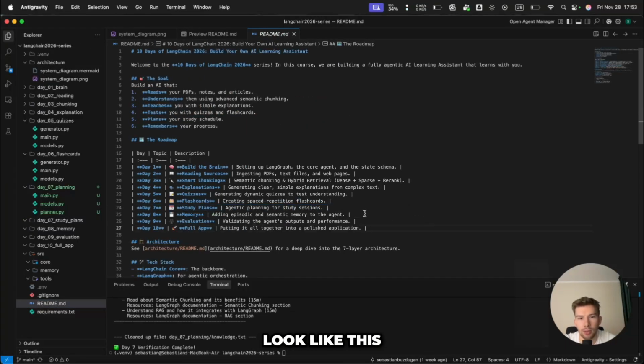So the pipeline would look like this. We have the explanation, then the quiz through the flashcards, and then the planning. The engine is like this.